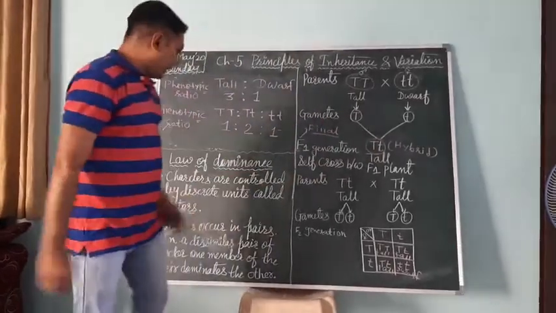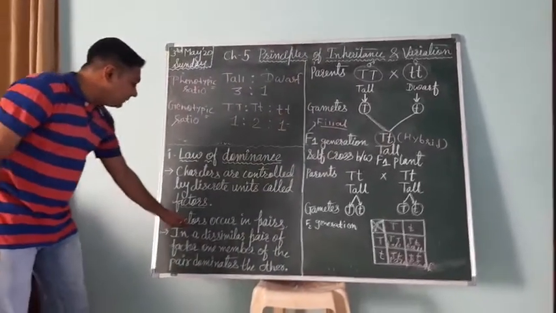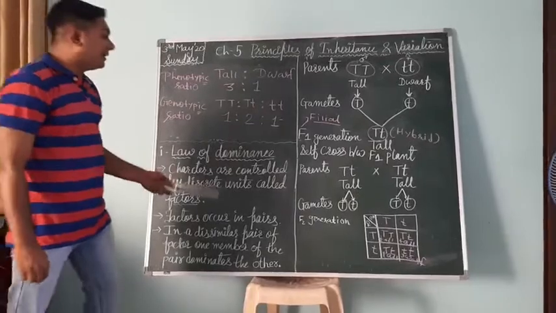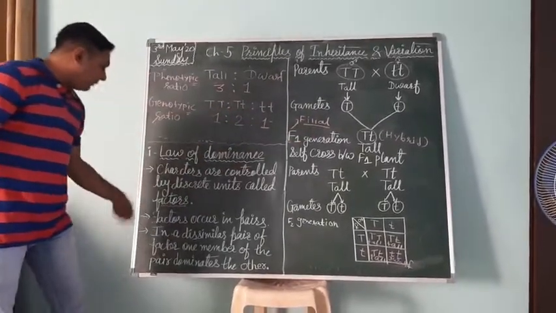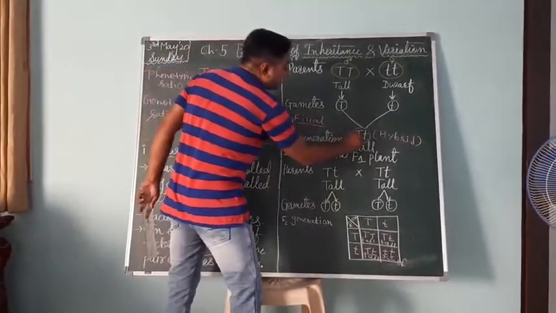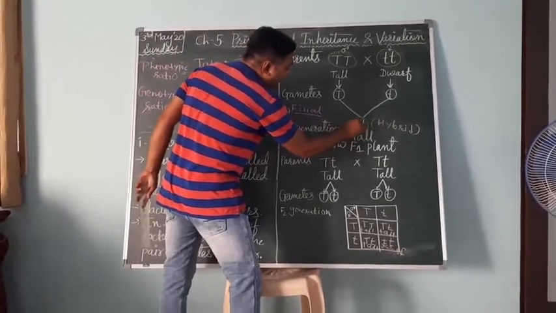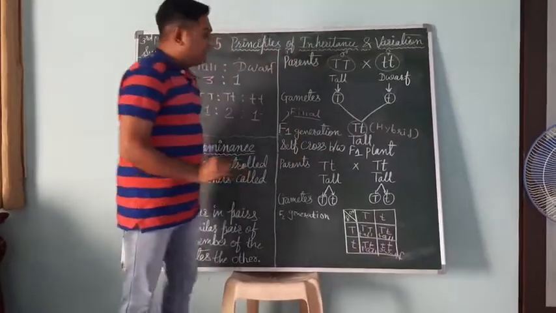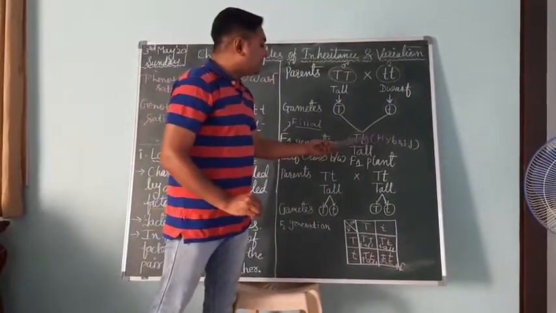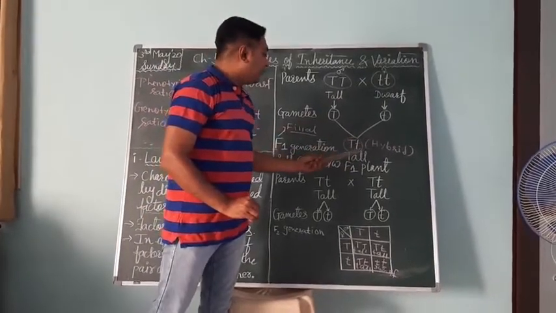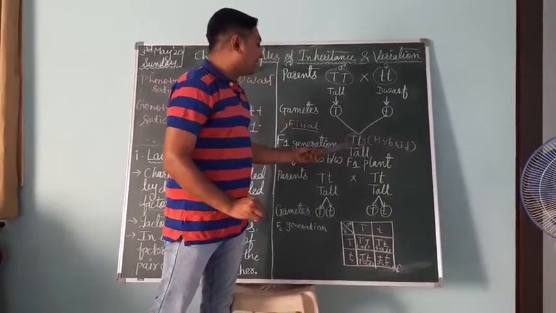They occur in pair. And in this similar pair of factors, meaning hybrid condition, one member dominates the other, meaning capital T always dominates small t. So capital T is the dominant allele, and the small t remains suppressed, so it is the recessive allele. So it always produces a dominant character. It means tall.